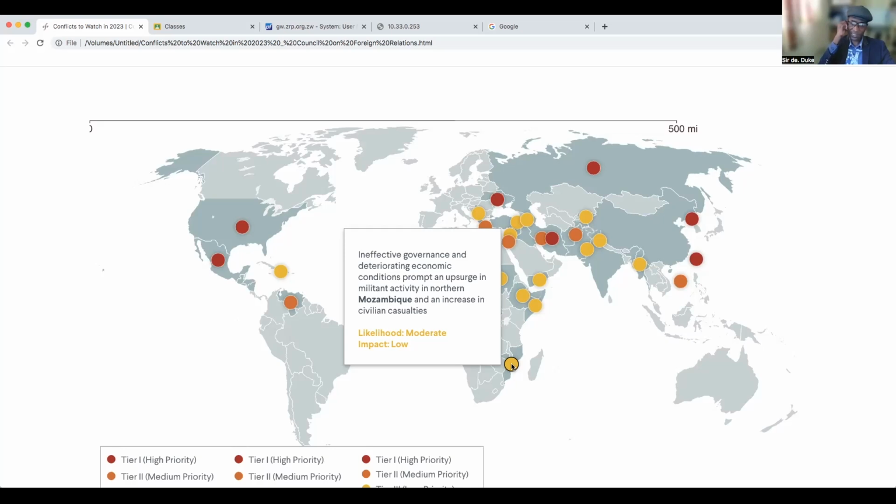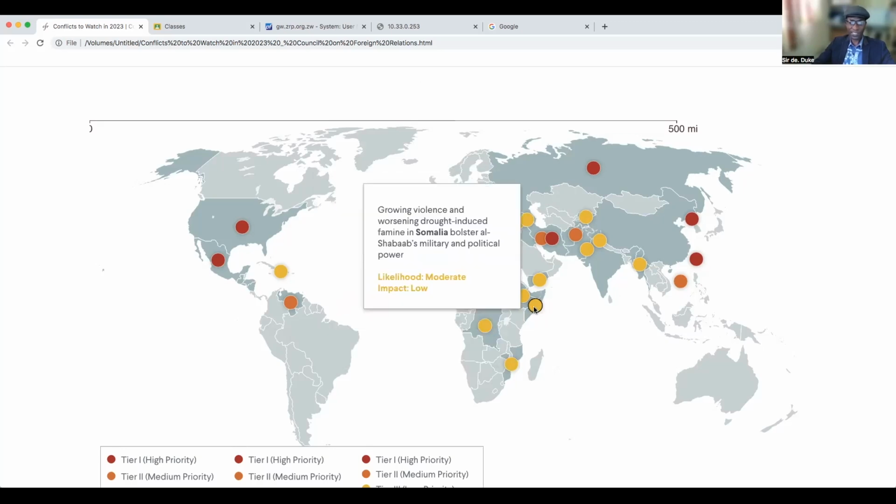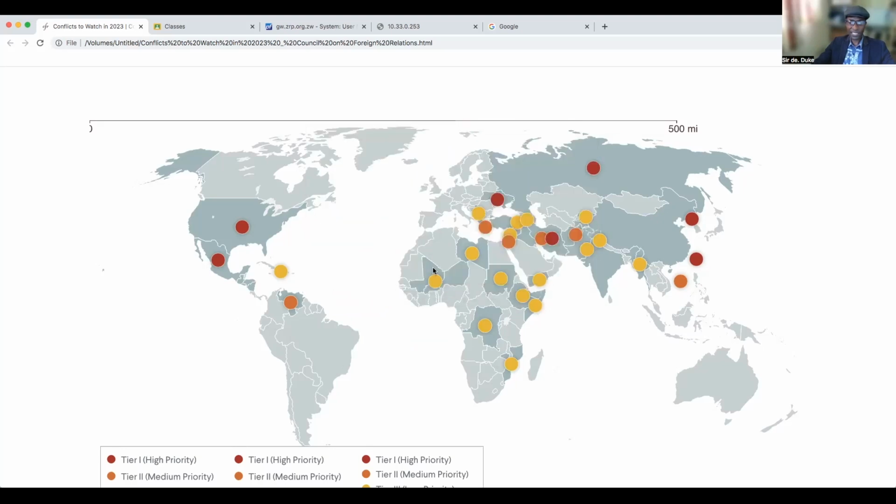So they are saying the likelihood of conflict in 2023 in Mozambique is moderate, and the impact is low, such that the conflict in Mozambique is a low priority. Then also in these other African countries, all these conflict mappings are considered a low priority concern.